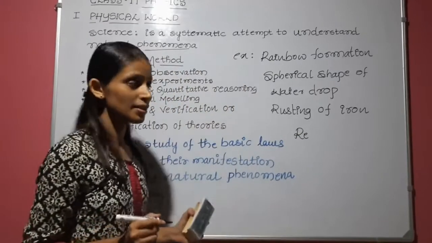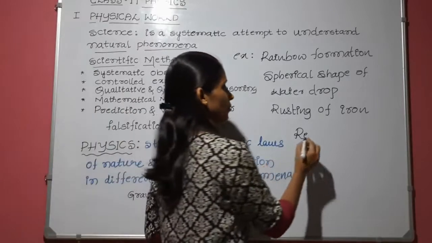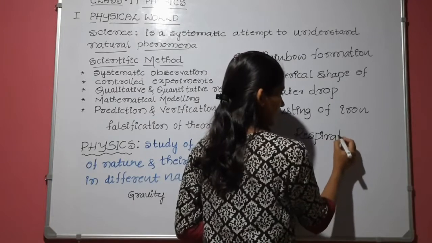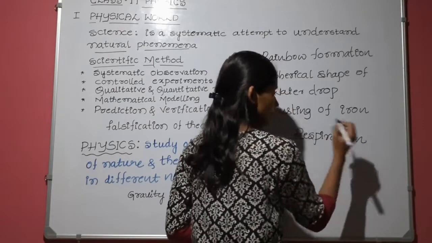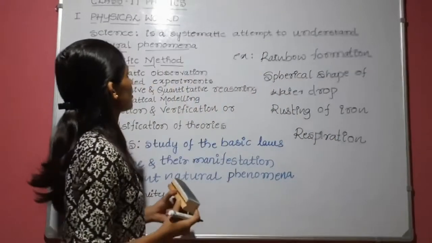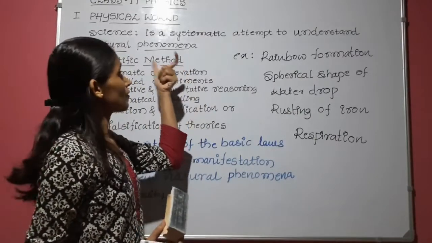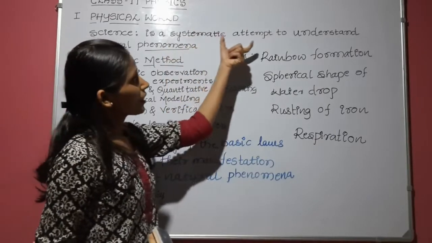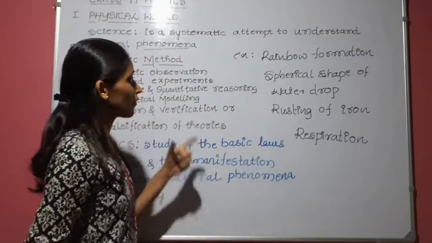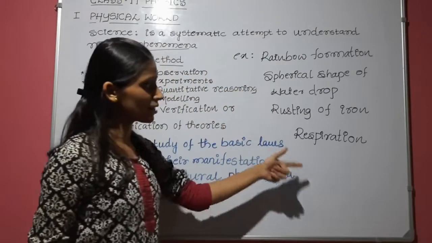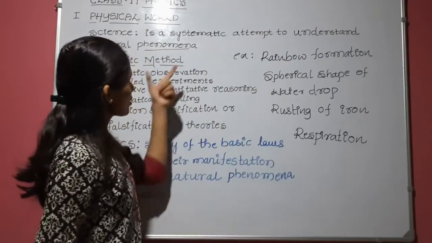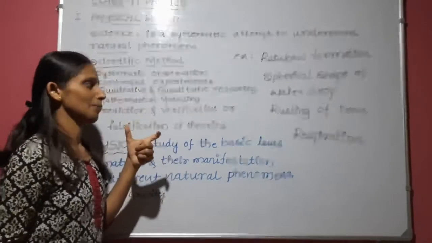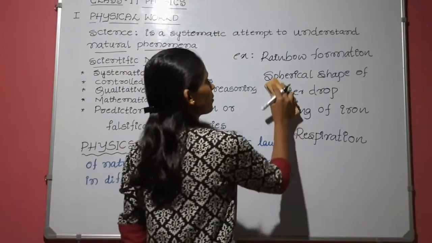So we have to find the reason for these phenomena. What is the reason for these phenomena? We are going to study these things in the discipline which is called science. So that is a systematic attempt. There is a systematic way to understand the reason behind these phenomena. So what is a systematic attempt or systematic way? That is the scientific method. We'll take the rainbow formation.